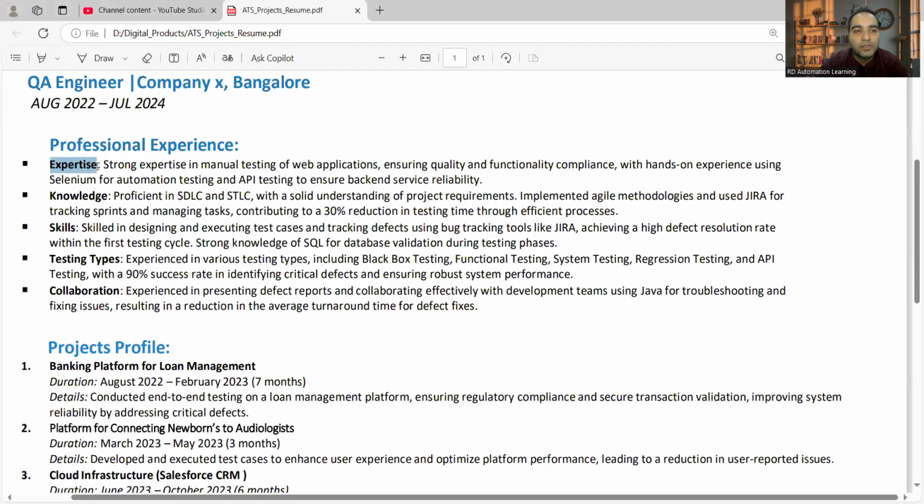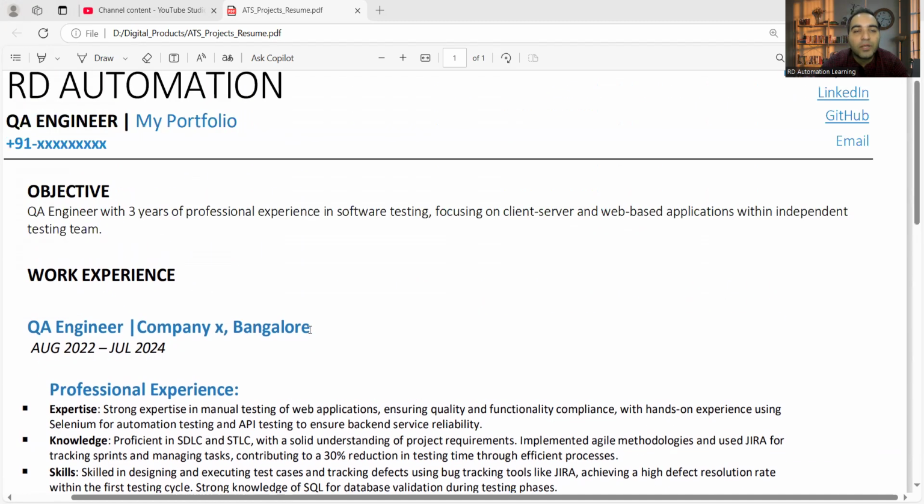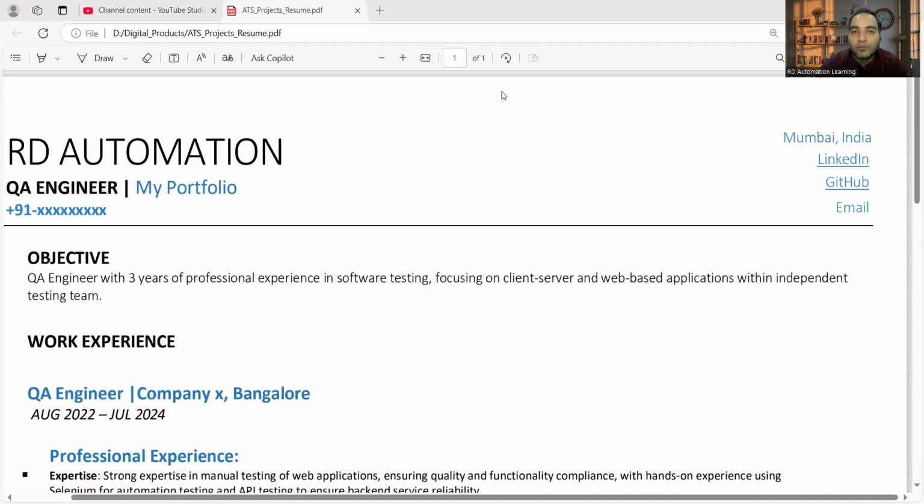So you will get expertise, knowledge, skills, testing types, collaboration, right? What all collaboration you have done, how you are collaborating with the development teams for troubleshooting, maybe root cause analysis, and projects. Okay, so these all projects are there. So you can see the length of the resume. It is 1 page only, right? Despite adding such a detailed coverage in the resume, it is of 1 page only. So that's what would make it a good resume for the candidate to get shortlisted, right?